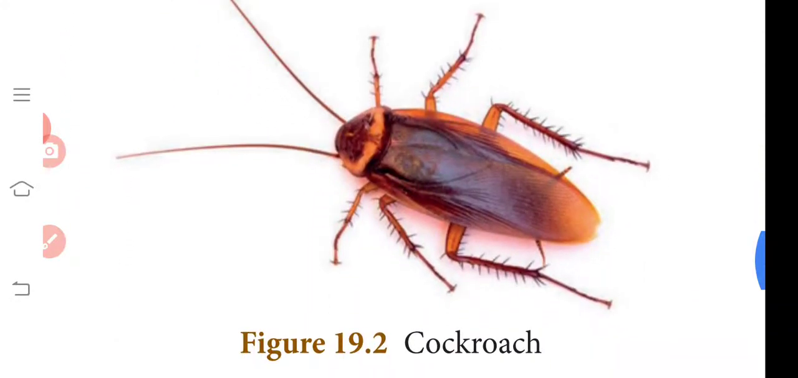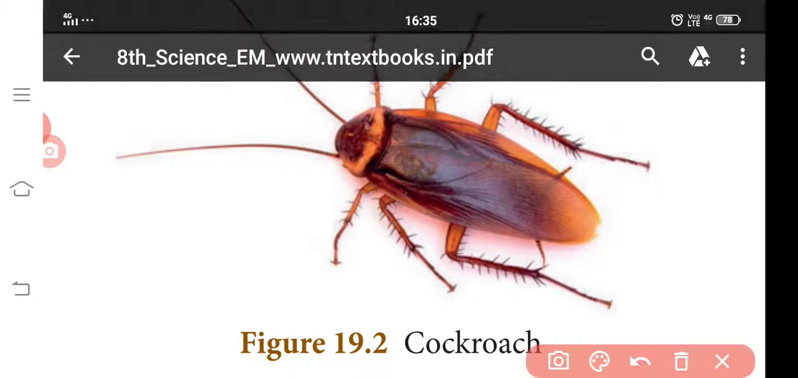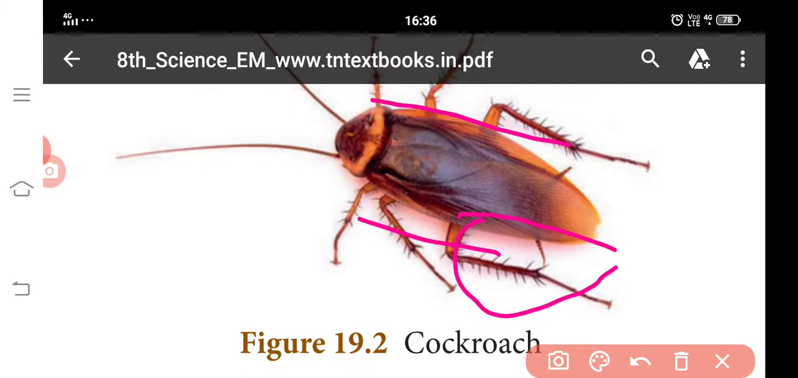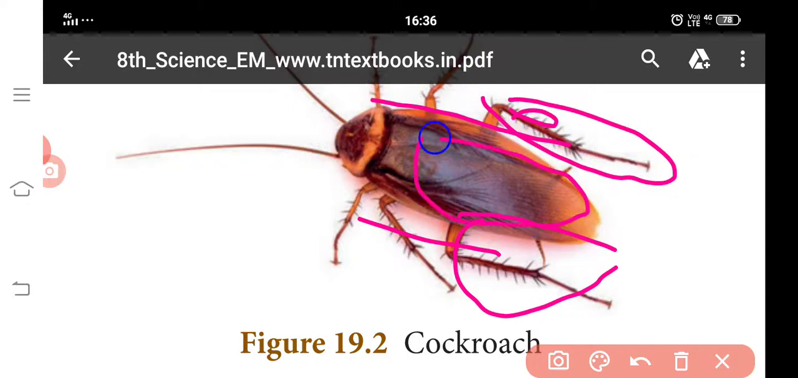So you see this picture of the cockroach. How many legs are there? On each side there are 3 legs. Each leg has about 5 parts, and hairs are present on them. The skin is made up of chitin.